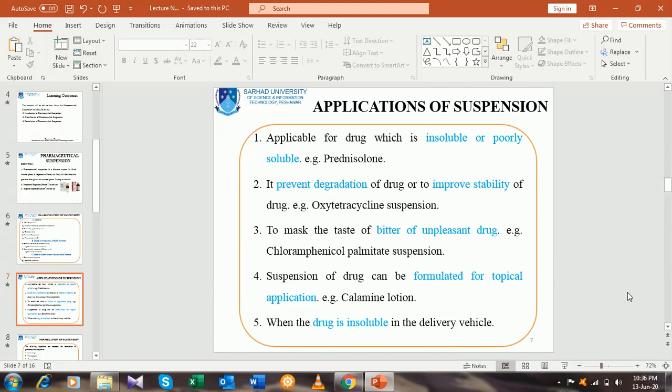After that we discussed in detail the pharmaceutical applications of suspension. We discussed 5 applications.